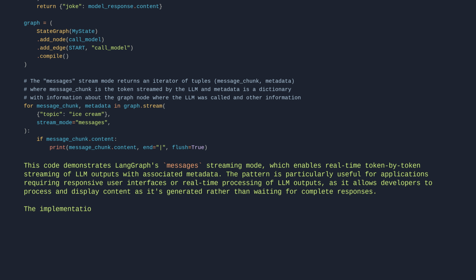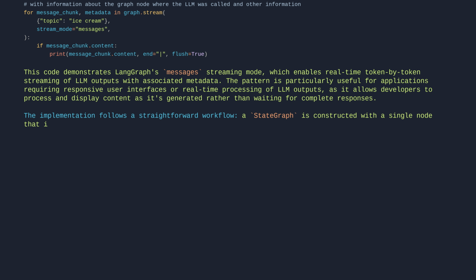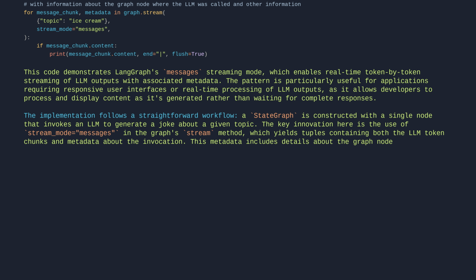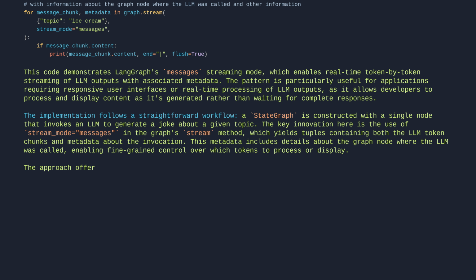The implementation follows a straightforward workflow. A StateGraph is constructed with a single node that invokes an LLM to generate a joke about a given topic. The key innovation here is the use of stream_mode="messages" in the graph's stream method, which yields tuples containing both the LLM token chunks and metadata about the invocation. This metadata includes details about the graph node where the LLM was called, enabling fine-grained control over which tokens to process or display. The approach offers significant advantages for user experience, especially with high-latency LLMs, by providing immediate feedback.